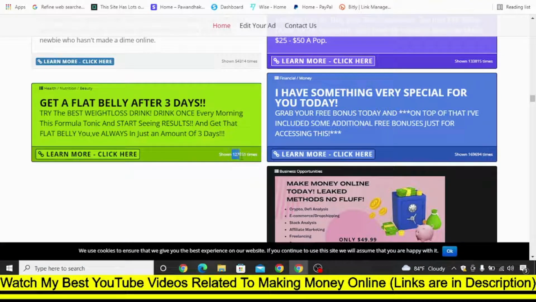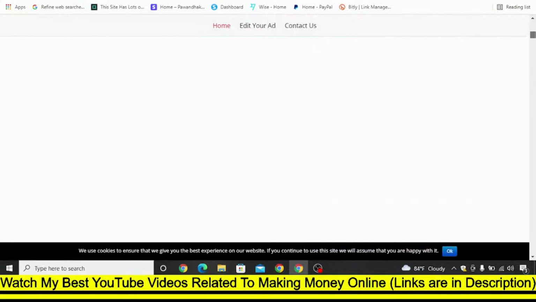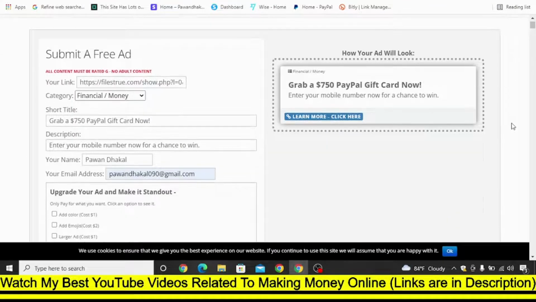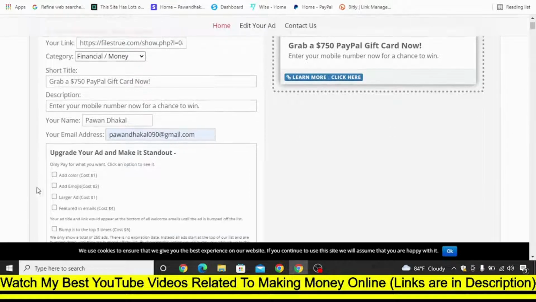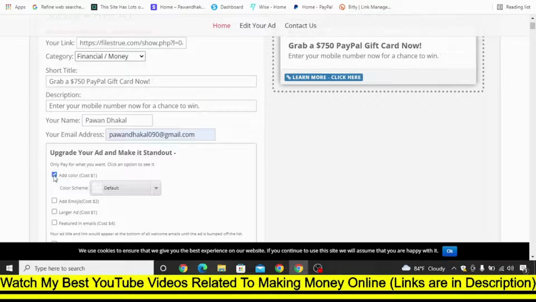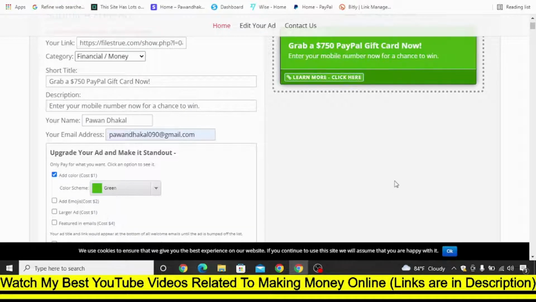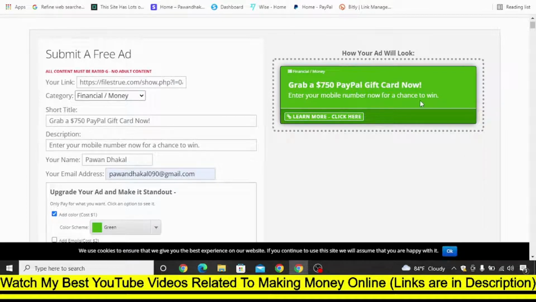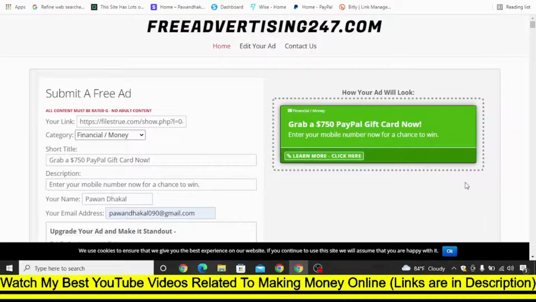As you can see, 127,000 times this ad has been seen by different people. Okay, so in this way you can make a good amount of money, and you can see how your ad will look here. If you want to change the color, then just click on this and select what type of color you want, and you will see your ad will be in that color. So in this way you can get lots of affiliate offers and make a good amount of money for life.